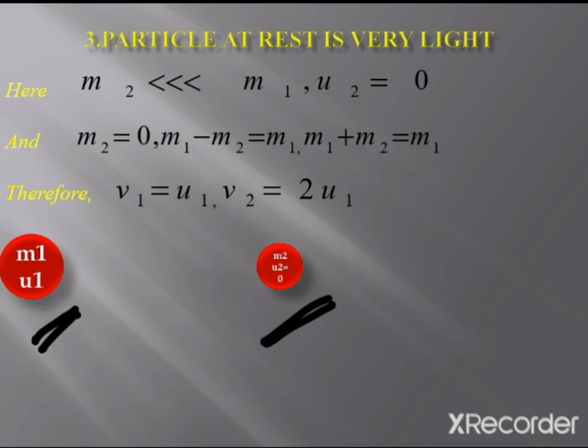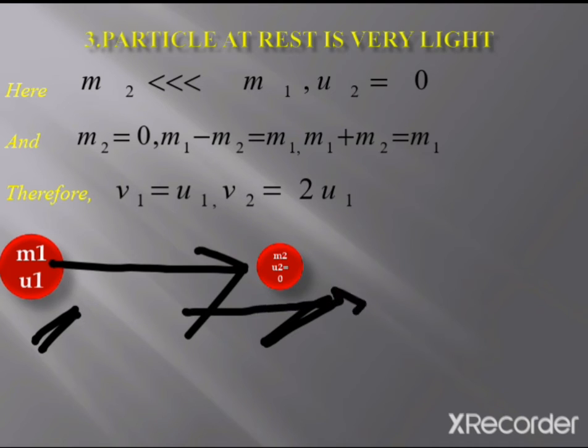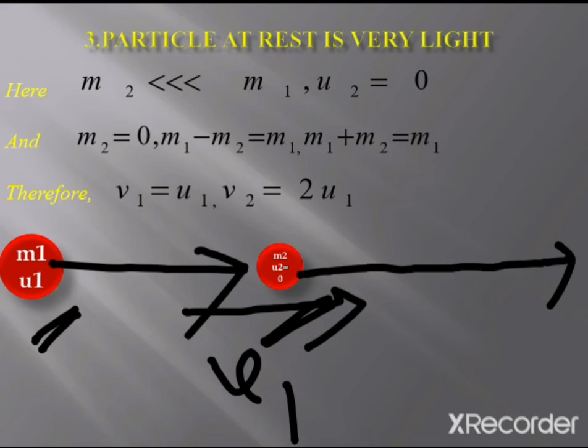It will have the velocity u1, move in this direction, collide with this one, and after collision it will continue its movement in this direction with the same velocity u1, but this light particle which was at rest will move in this direction with velocity twice of u1.